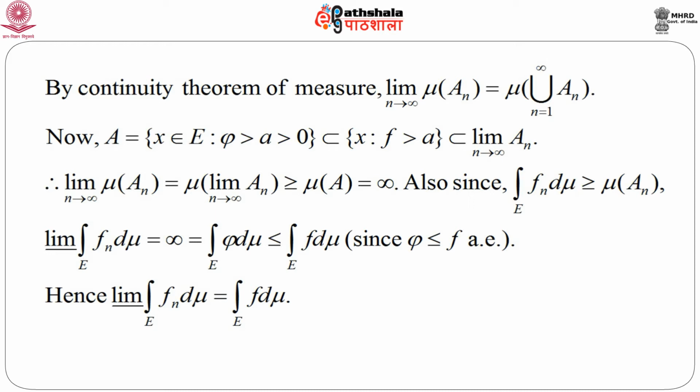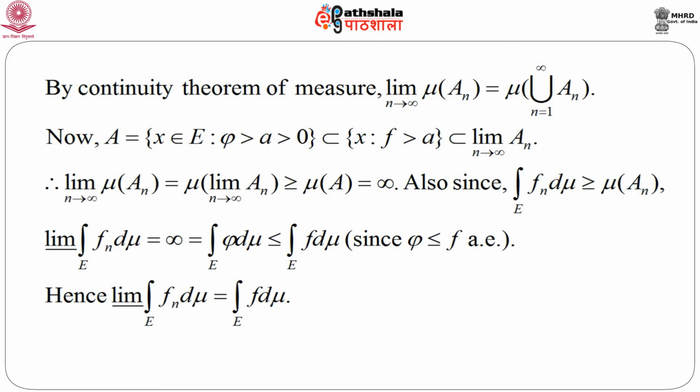Now, what is A? A is the set of x belonging to E where φ is greater than 0, which is actually a subset of the set where f is greater than a, and this is again a subset of the limit as n goes to infinity of A_n. So, naturally, if we apply the result that we obtained by the continuity theorem, the limit of μ(A_n) equals μ of the limit of A_n, which is greater than or equal to μ(A), just from the previous line, and μ(A) is known to be infinity, because that is what we considered at the very beginning.